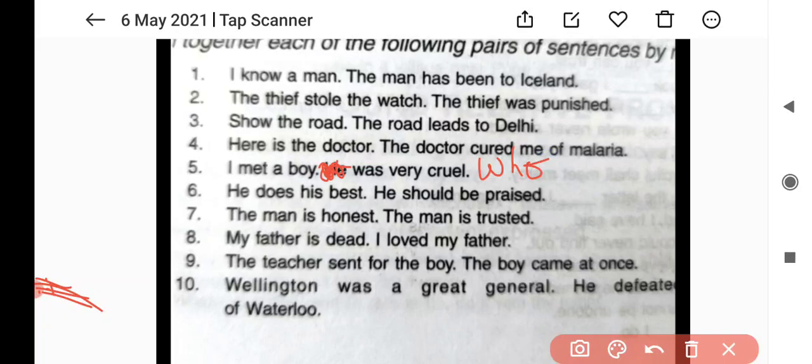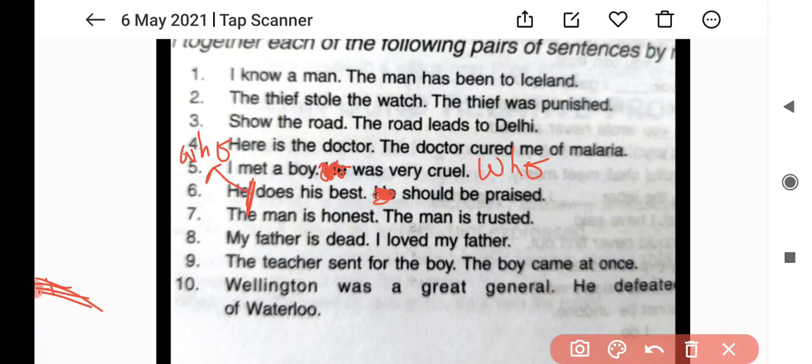This is somewhat tricky, but anyway I am going to tell you. He. Beta here we must add WHO. He who does his best should be praised. He who does his best, जो अपना best काम करता है, should be praised. So this is how these two sentences are combined.